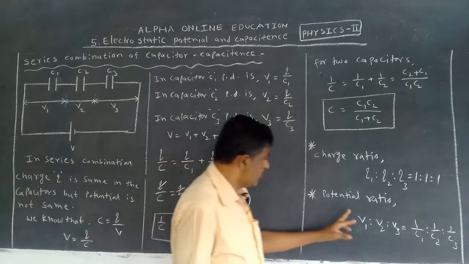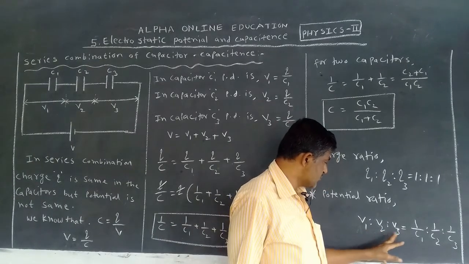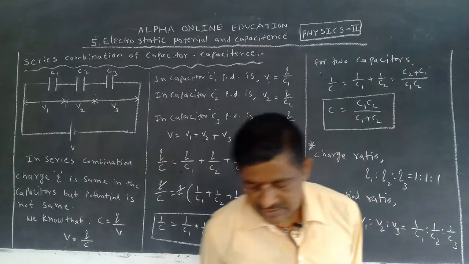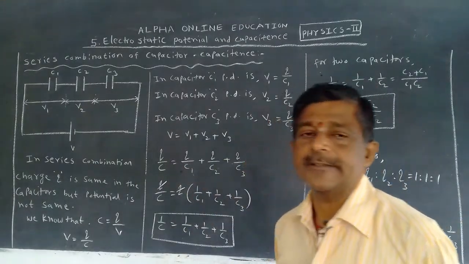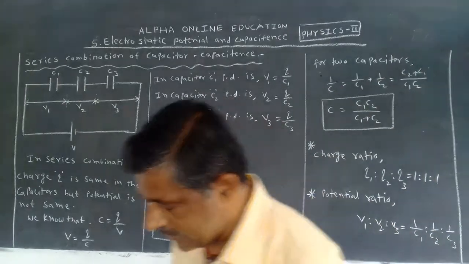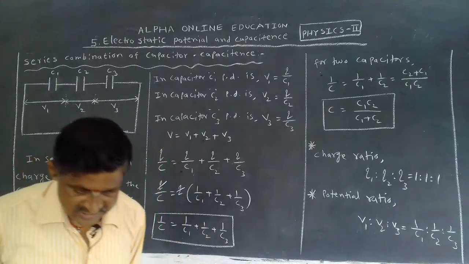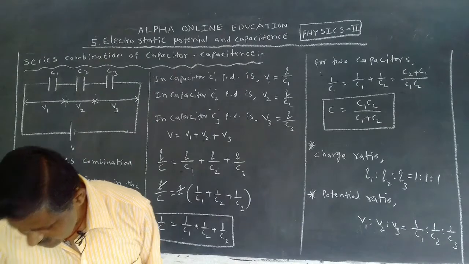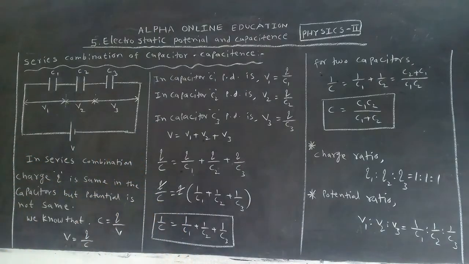That's why the potential ratio V1 is to V2 is to V3 is 1 by C1 is to 1 by C2 is to 1 by C3.